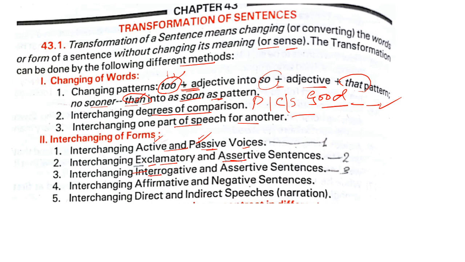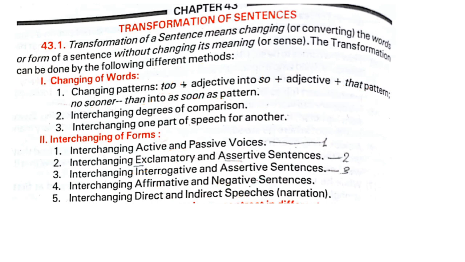So from interrogative to assertive, assertive to exclamatory, and assertive also to interrogative. Affirmative means which shows positive, and negative means negation. So affirmative to negative, and direct and indirect speech, that is the narration. All this comes in the transformation of sentences.